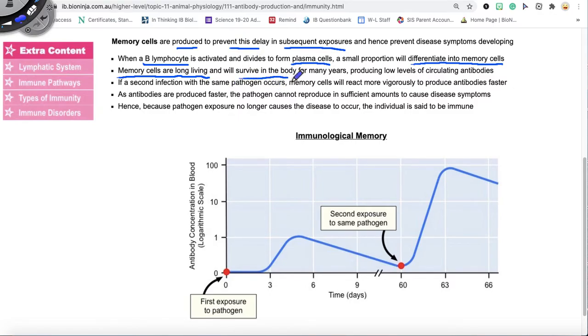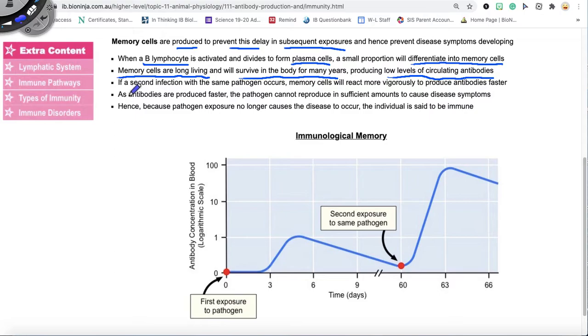That means they're going to survive in the body for many years, and they're going to be constantly producing low levels of circulating antibodies for that one specific antigen. So for example, me, who happens to be vaccinated for COVID-19, I am very lucky, right? Because right now in my body, I have low levels of circulating antibodies for COVID-19, hoping that my memory cells are making those low levels of circulating antibodies. Only time will tell, okay?